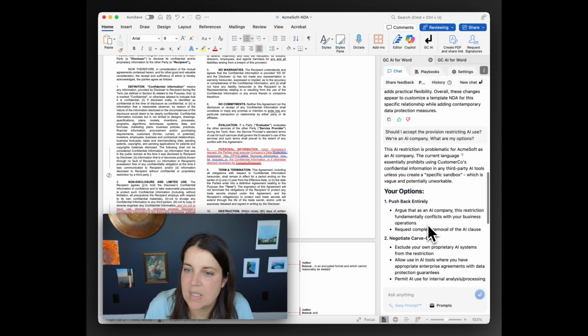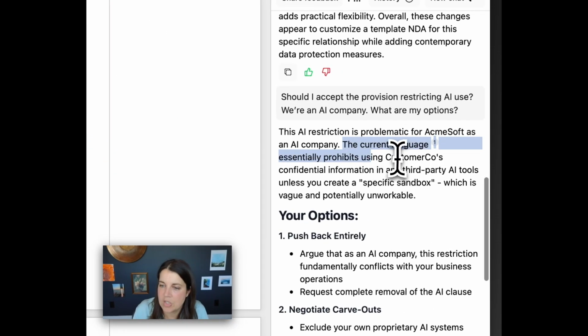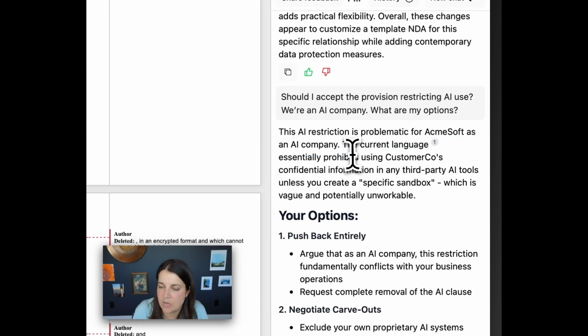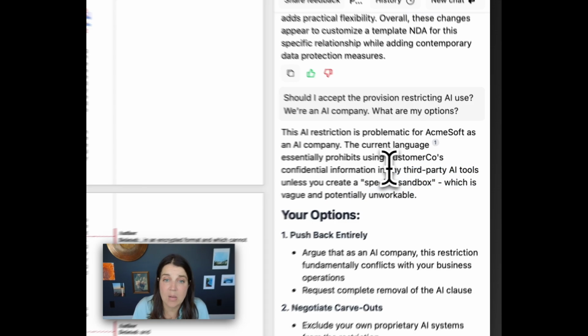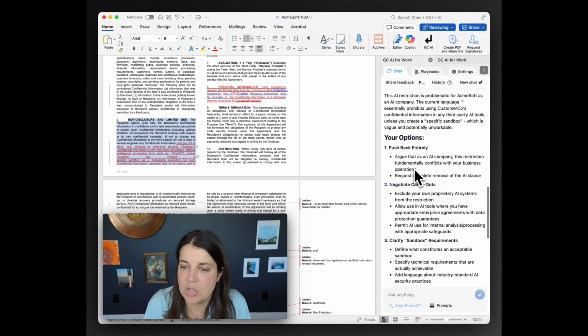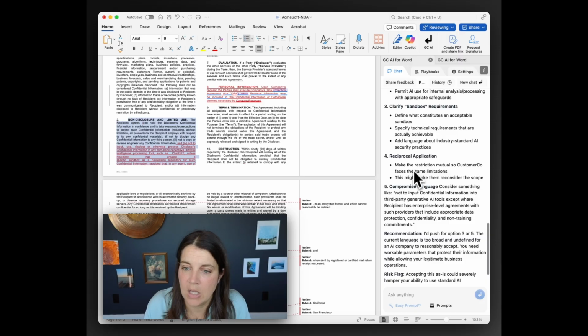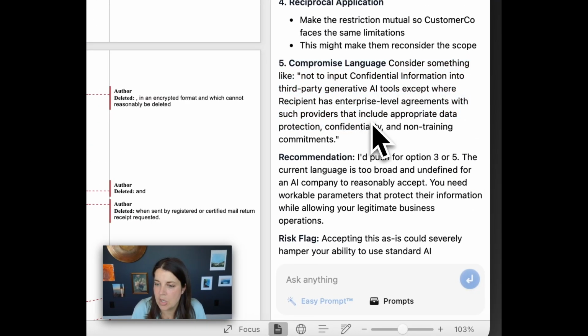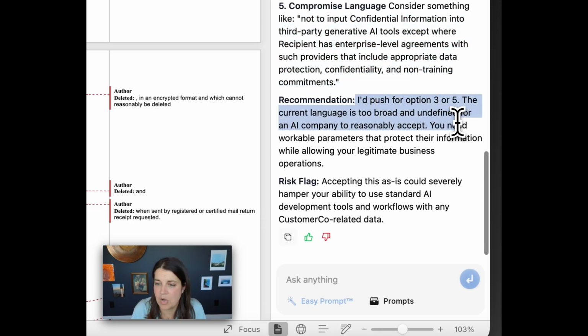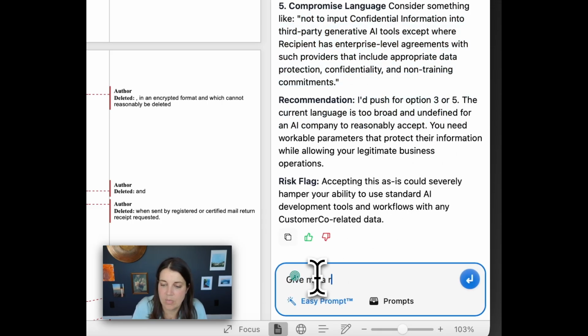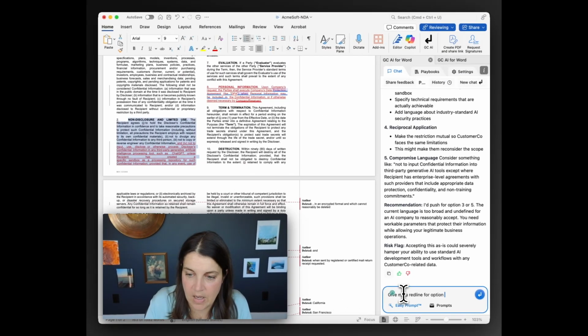All right, so it says basically the AI restriction is problematic. The current language essentially prohibits using Customer Co's confidential information in any third-party AI tools unless you create a, quote, specific sandbox, which is vague and potentially unworkable. Fair enough. So I can push back entirely. I can negotiate carve-outs, clarify a sandbox, or apply it reciprocally, or do some compromise language. This is nice. I like the compromise language, and it recommends push for option 3 or 5. Okay, so give me a red line for option 5, the compromise, please.